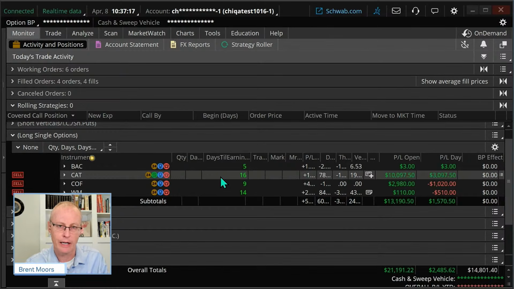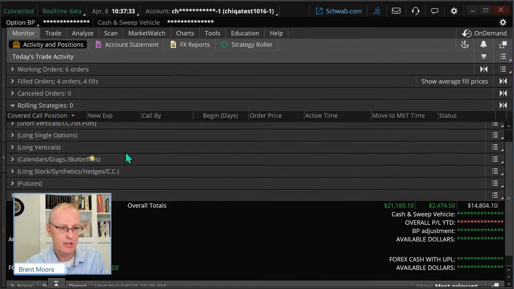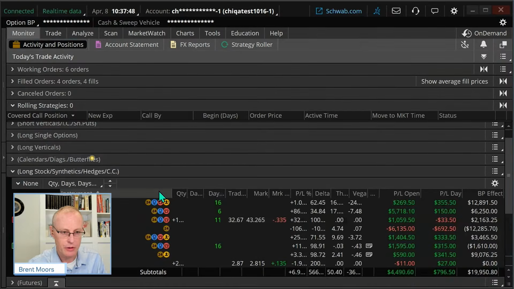When you're looking after market, if you just look at a tick chart or a minute chart on a company, especially one that's had earnings, sometimes you see wild swings that really don't have much to do with what the stock is going to open at the next day. So that's why we don't even do that in our stock classes for the most part. Okay, let's move on down the list. Let's look at some others.